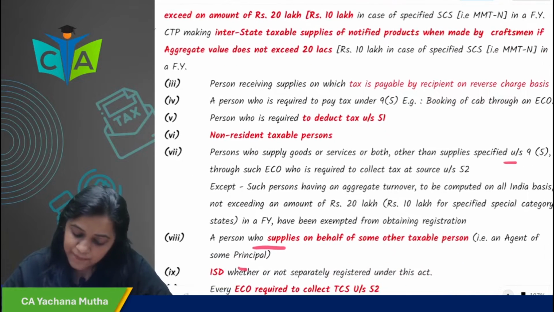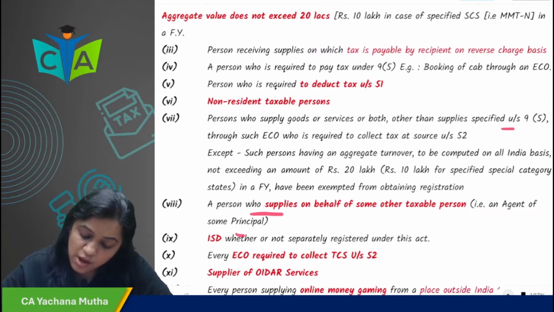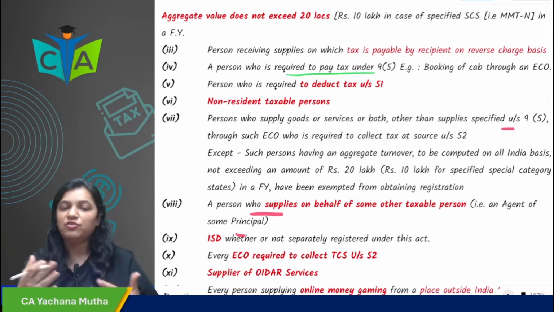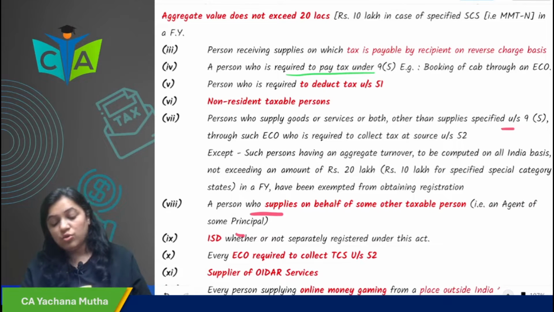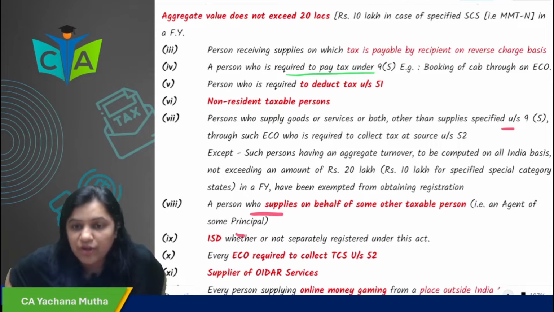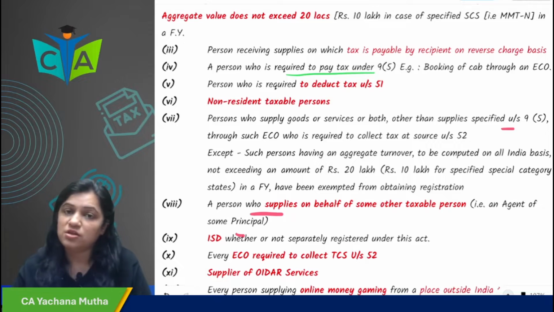Then third, persons receiving supply, the tax on which is payable under RCM basis, are compulsorily required to take registration. Persons who are required to pay tax under 9(5), you remember the ECO is required to, those who are required to pay tax under 9(5), like transportation of passengers if supplied through ECO.